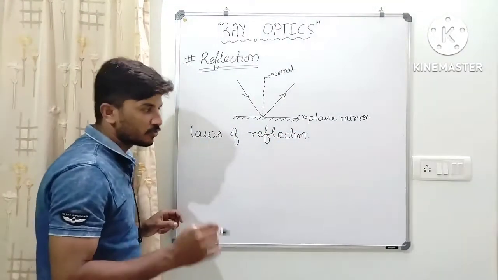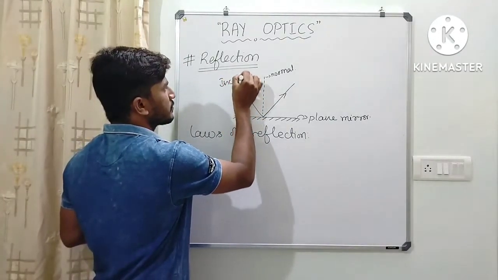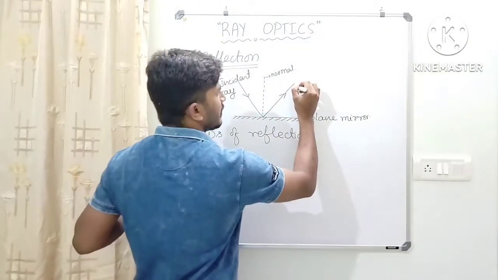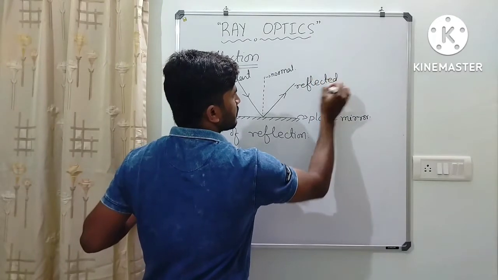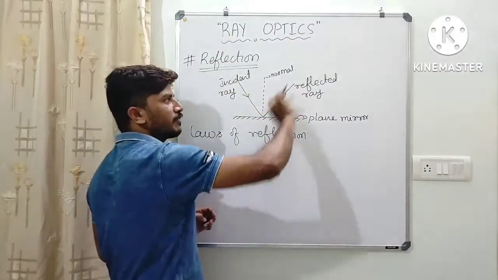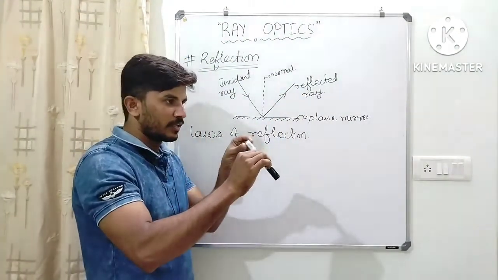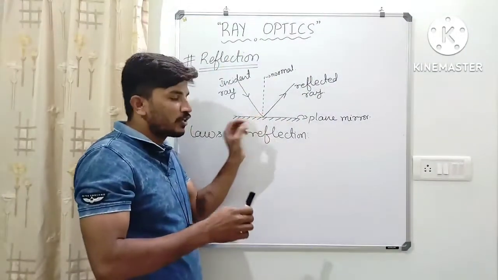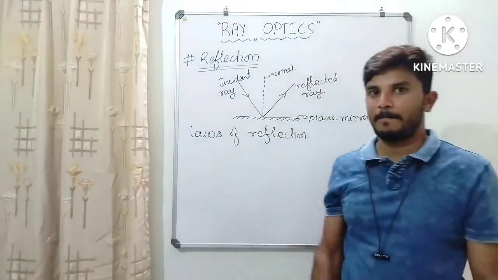To understand this, dear students, here we have the incident light ray, and here we have the reflected ray. This is the incident ray, this is the reflected ray. This incident ray, reflected ray, and normal drawn at the point of incidence all lie in the same plane.